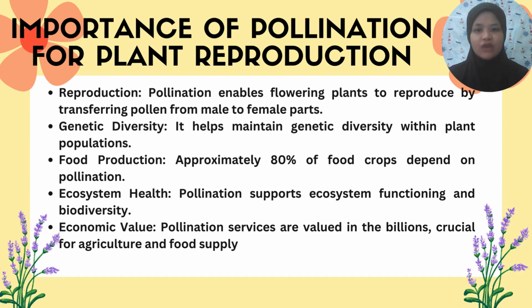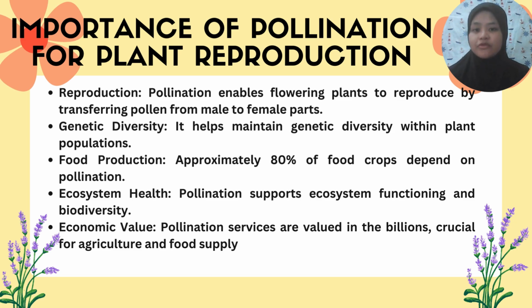Now we will go to the importance of pollination for plant reproduction. First, reproduction, where pollination enables flowering plants to reproduce by transferring pollen from male to female parts. Second, genetic diversity, which helps to maintain genetic diversity within plant populations.